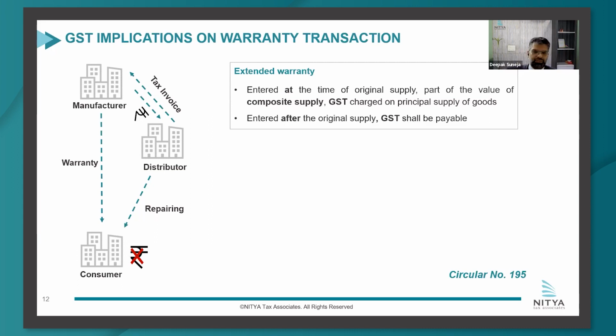Now, this part is unfavorable and would need to be analyzed in further detail, whether extended warranty can be said to be a composite supply or not. But at least now for the auto sector, because they attract a higher GST rate and also compensation cess, extended warranty sold at the time of sale of vehicles would now need to be analyzed and would become more expensive. So customers might prefer that, even though on the next day they might decide to buy extended warranty.